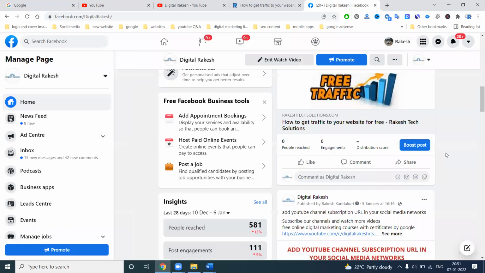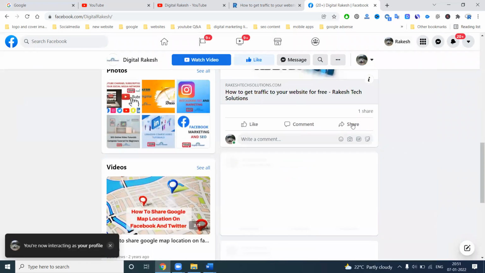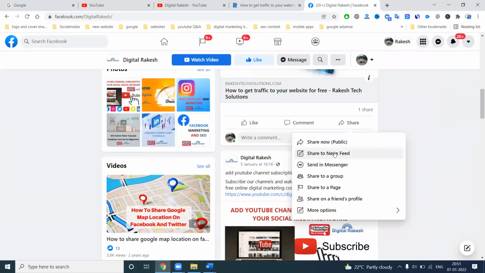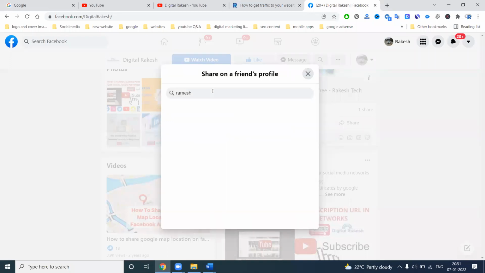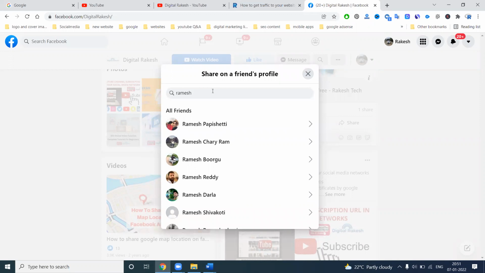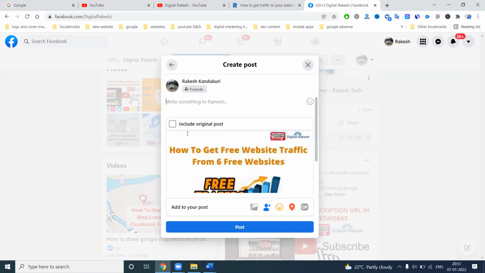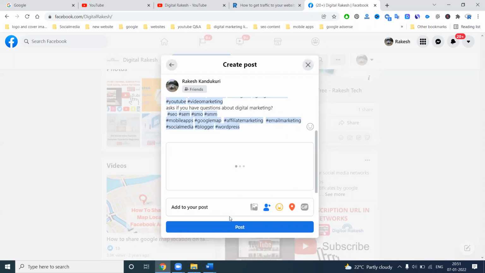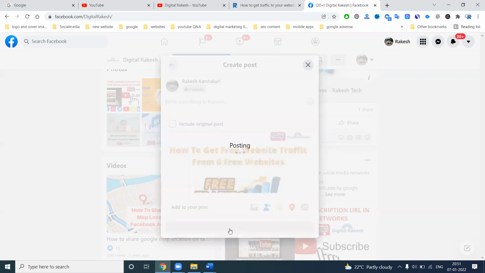Next, we can share from your Facebook profile. On the Facebook profile, a lot of options are there. Click this: share now, share to news feed, messenger, groups, page, share to your friend's timeline. You can select any friend's timeline from here. This way, new people will be reached for your particular users. That is compulsory. We can do this in a particular profile option.